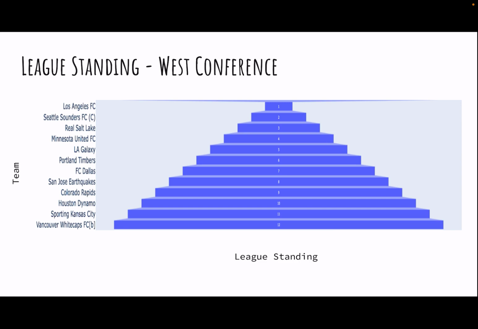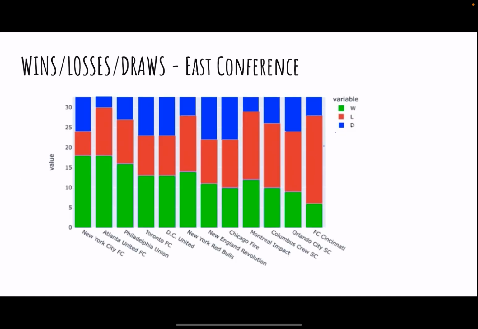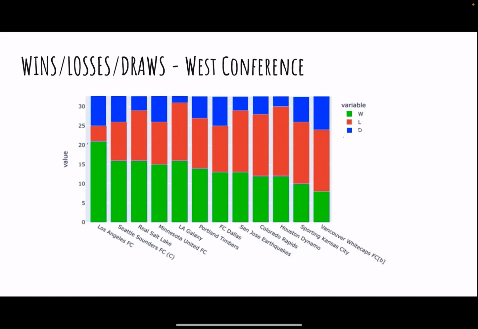After having examined the standings, I wanted to see how the distribution of wins, losses, and draws for each respective conference would look. As we can see, there isn't an exact correlation with draws, but we see that the wins go from the highest on the left to the lowest on the right, and the opposite goes for the losses. For the West Conference, we see a similar trend, which is expected since we'd expect the best teams to win the most. After having a better understanding of the teams in the recent year, I jumped into analyzing how that correlated to a team's performance throughout the existence of the MLS.